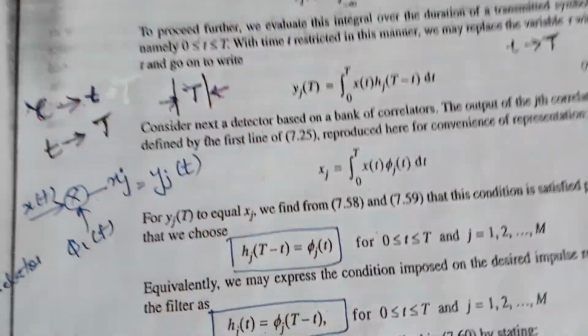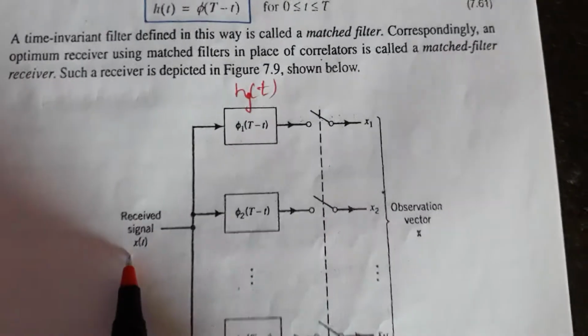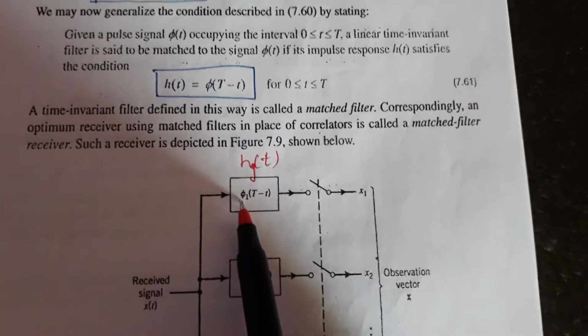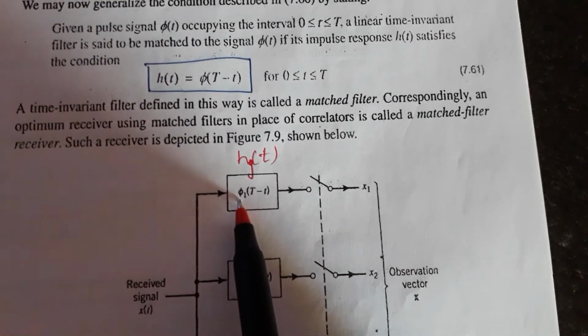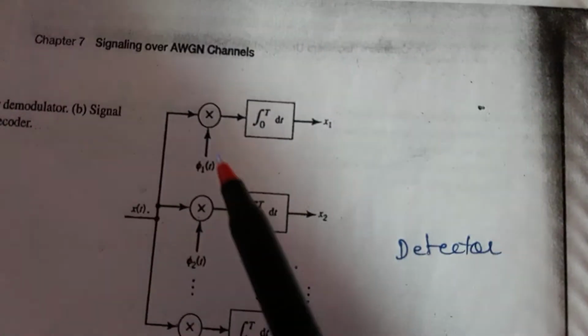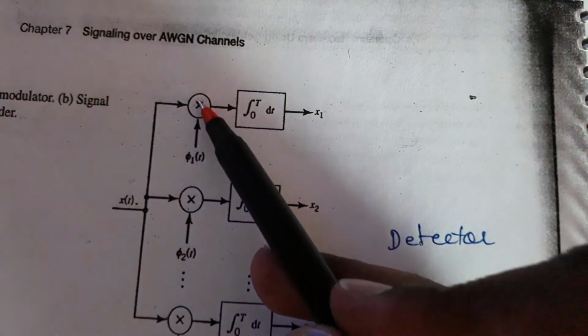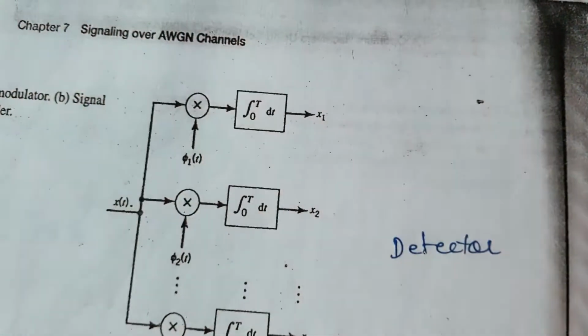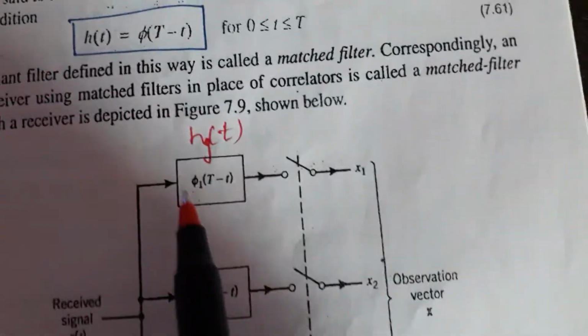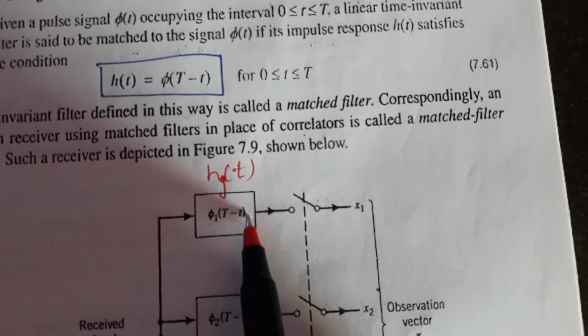Correct? So I'm not going to tell so many stories here. A very simple story. x of t is the received data, phi 1 is the carrier. See here in the diagram, the multiplier and integrator is replaced by phi 1 of T minus t.